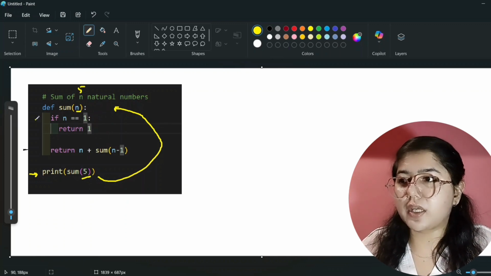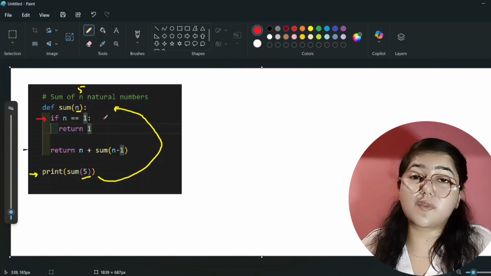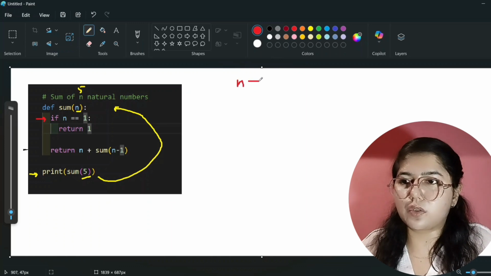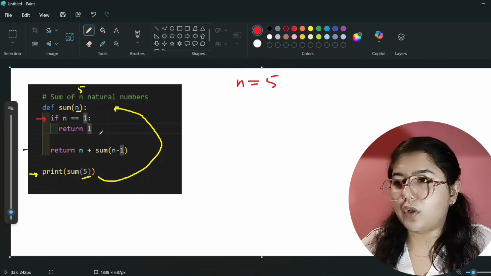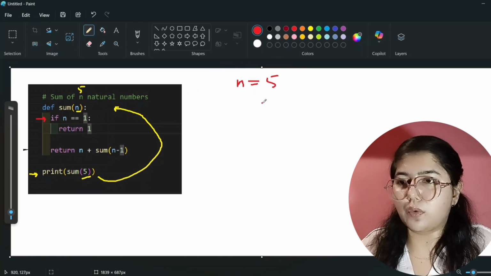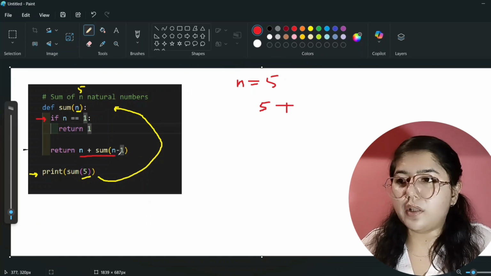And then it will check the condition. What is the condition? It will check that n is equal to 1. No, it is not 1, its value is 5 currently. Okay, I'll write here also n value is 5, right? So it will not come here, and it will directly return the 5 value. So currently n value is 5, so it will come here and it will write 5 plus. Now it will call this function.